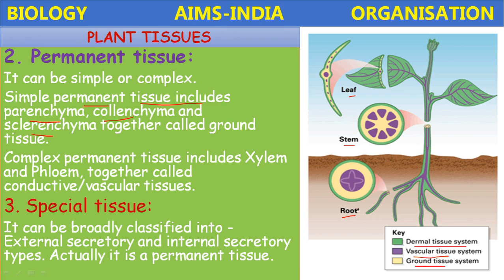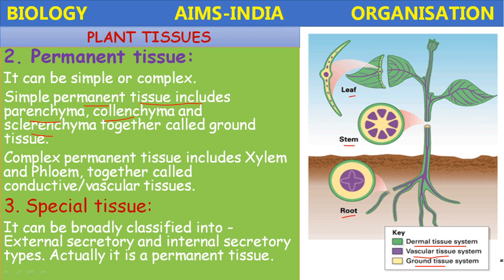The ground tissue system includes parenchyma, collenchyma and sclerenchyma. The dermal tissue system includes epidermis, mesodermis and endodermis. The vascular tissue system internally consists of xylem and phloem. All these three types of tissue systems work together and keep the plant alive. Okay, these are the plant tissues.